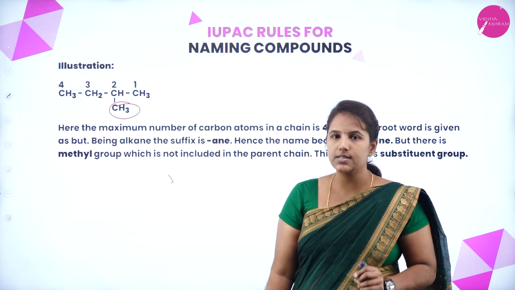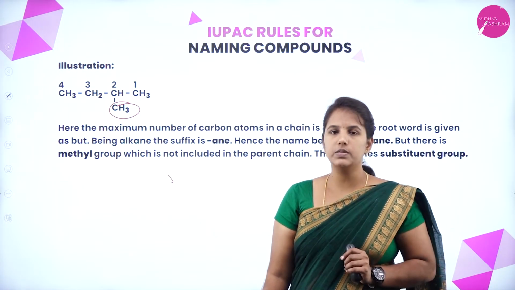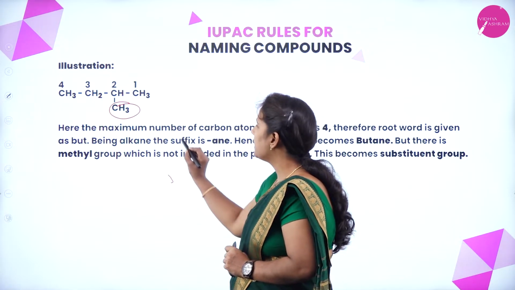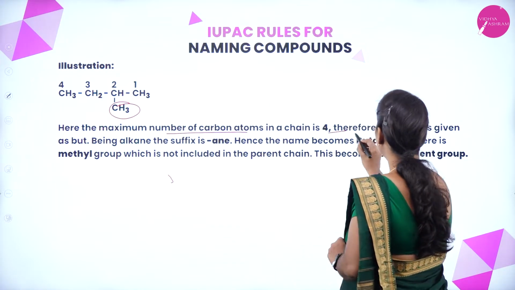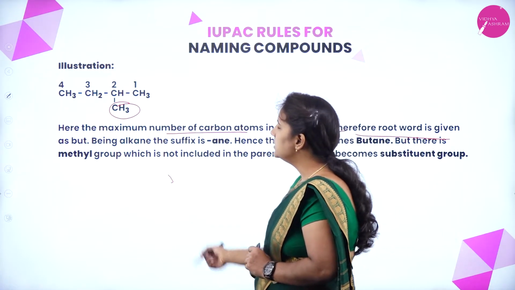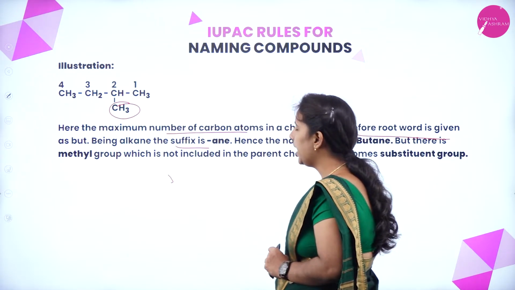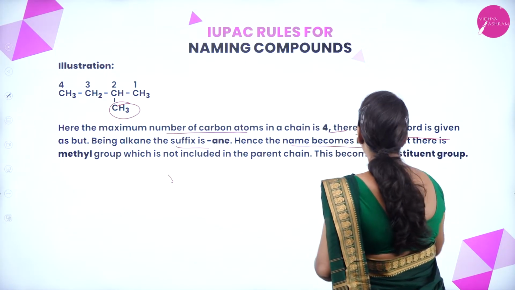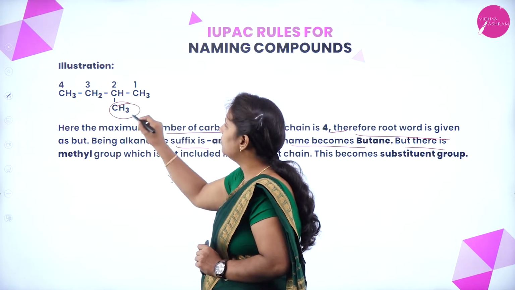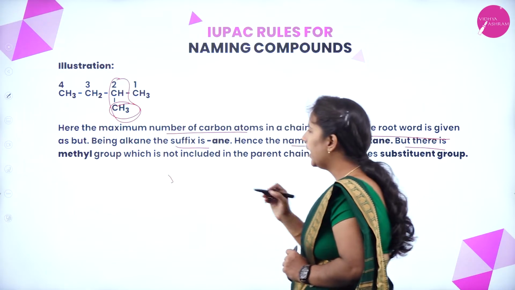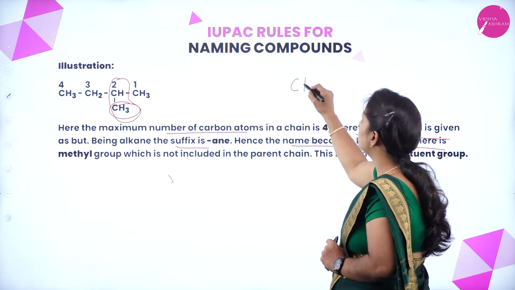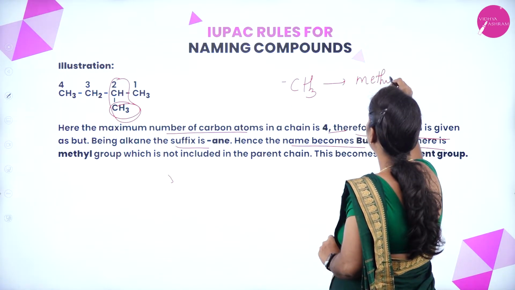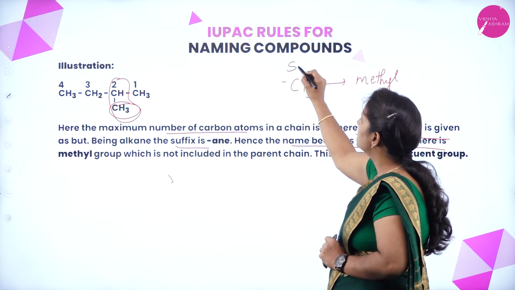We have to select the longest chain in such a way that if a substituent group is there, that carbon atom should get the least number. So here the maximum number of carbon atoms in the chain is 4. Therefore the root word will be but. Since it is an alkane, it should end with the primary suffix ane. Hence the name becomes what? Butane. But there is one substituent group attached to the second carbon atom. That substituent group CH3, we call this what? Methyl, and this is a substituent group.